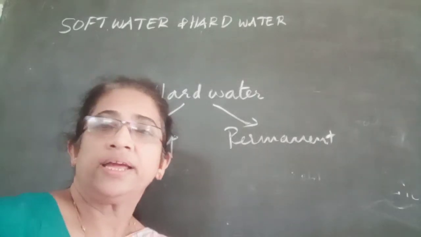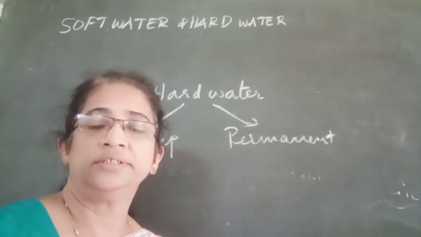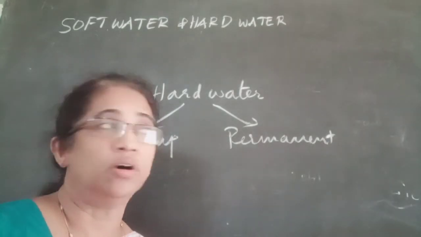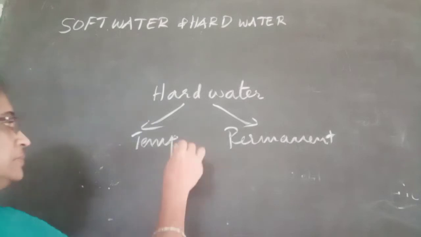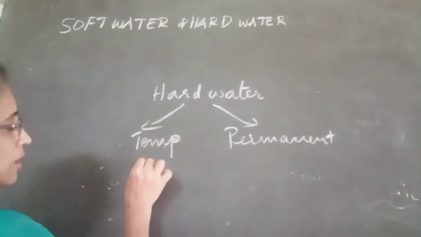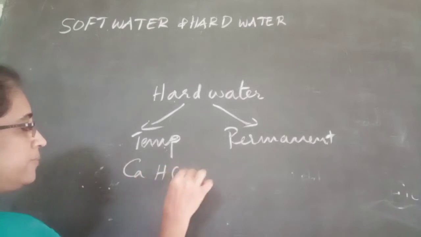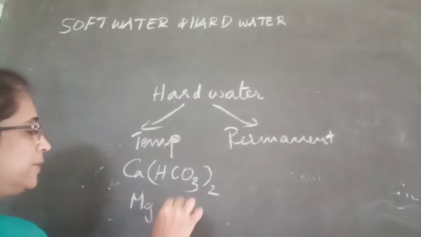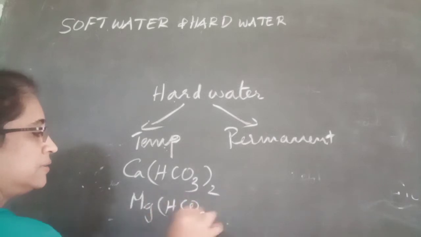The temporary hardness of water is due to the presence of dissolved salts like calcium bicarbonate and magnesium bicarbonate.